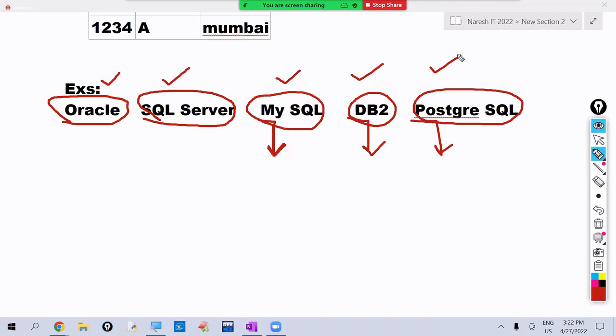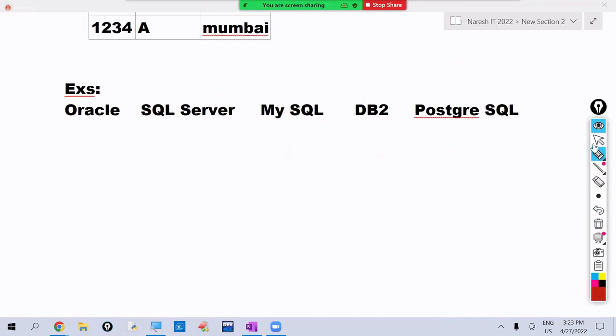The product is the same: relational database management software. But the manufacturers are different. For example, if we take mobile, the product name is the same, smartphone, but different companies are there: Oppo company mobile, Samsung company mobile, Apple company mobile. Like that, here also these are different companies' products.